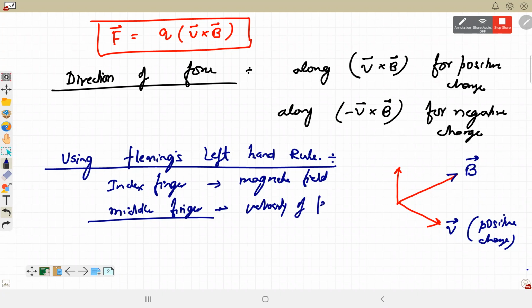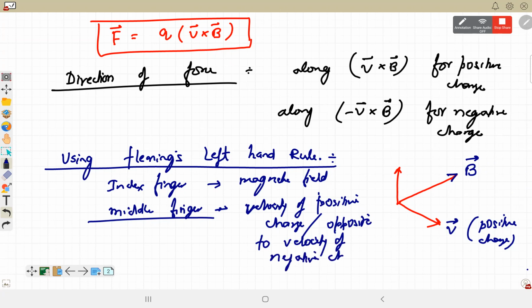If it is a positive charge, then it will be in the direction of velocity, or opposite to the velocity of negative charge. Then thumb points the direction of force on it.